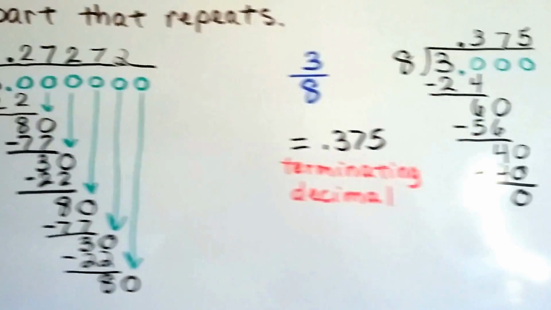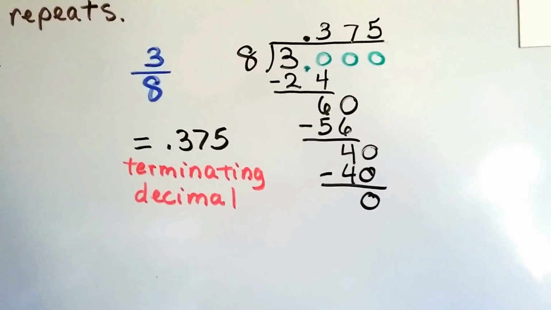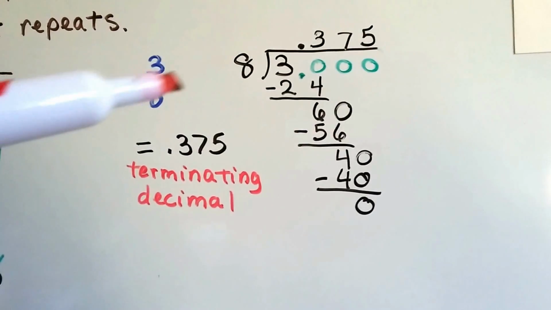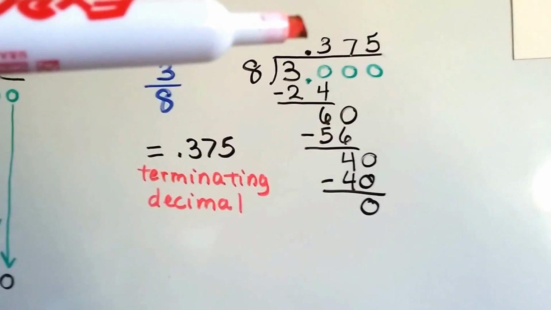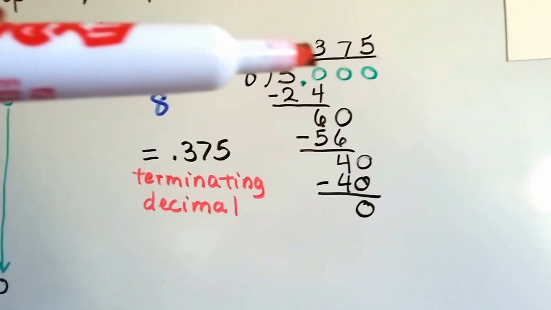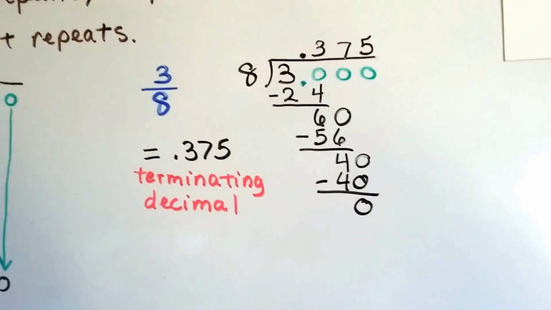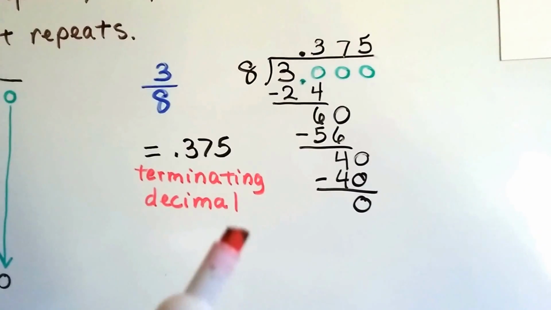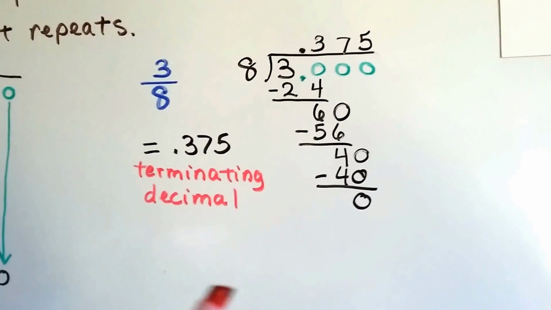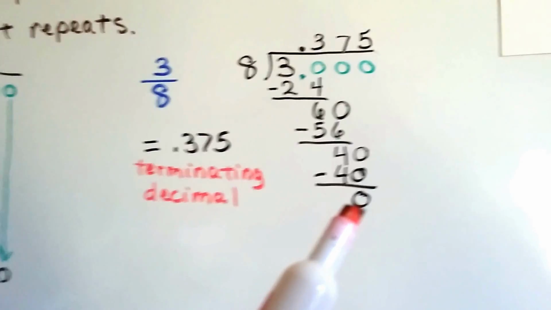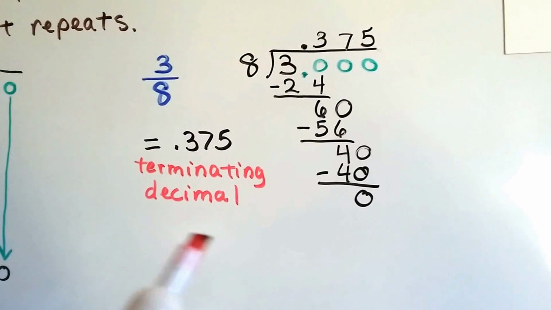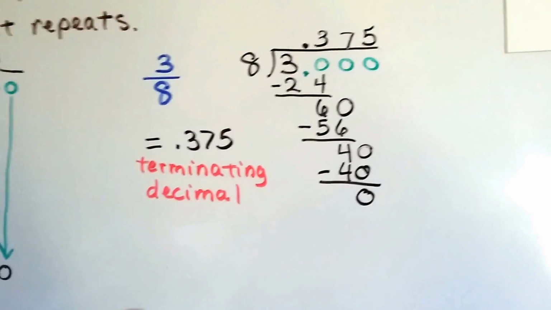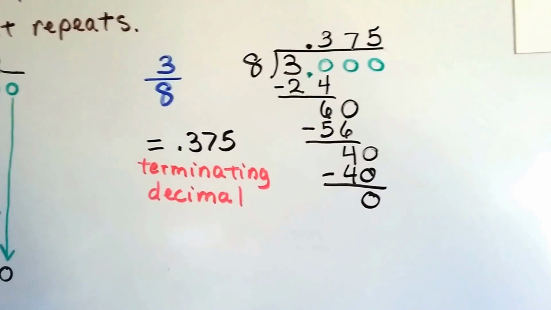Let's take a look at 3/8. That means 3 divided by 8, doesn't it? So we take our 8 and we try to put it into the 3, and we have to add a decimal point here with some zeros and in the quotient. We do our long division, and we see that it's going to equal 0.375. And we get a 0 here. So there's no remainder. It's a terminating decimal. It does have an end to it. It stops at the thousandths place. See? Let's take a look at 23/9.